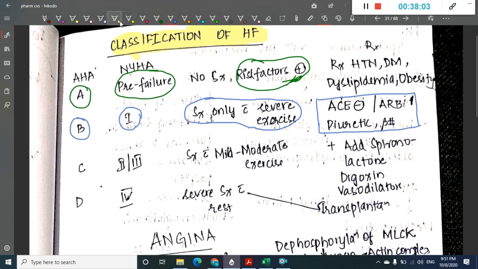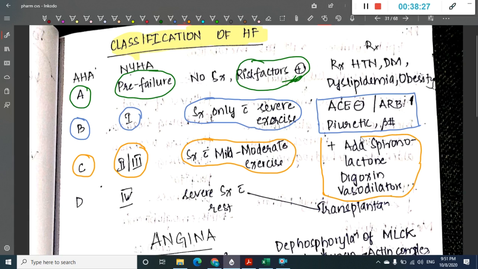The next group is group C of the American Heart Association, and class 2 or 3 according to NYHA. Here you will see symptoms which are seen with mild to moderate exercise. For this you will use the same drugs as you use for group B, but you also add other drugs like spironolactone, digoxin and vasodilators.